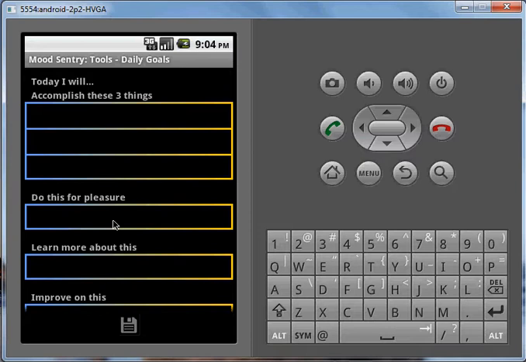Note that this window works differently than the others. I either double tap or select Edit from the Options menu to get into edit mode. Once in edit mode, this window stays in edit mode until I exit this window. In edit mode, I just touch the text box I want to edit and type. I have to save before exiting to retain my changes. I can save via the save icon at the bottom of the page,